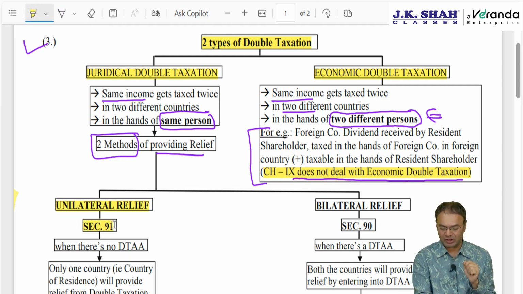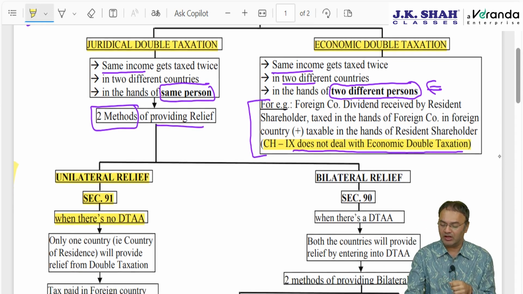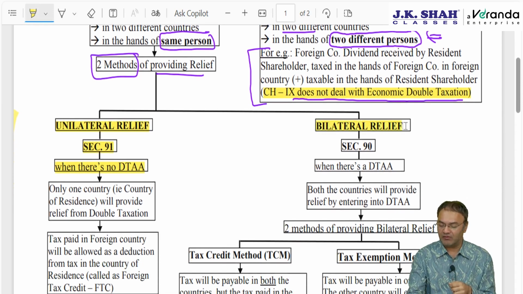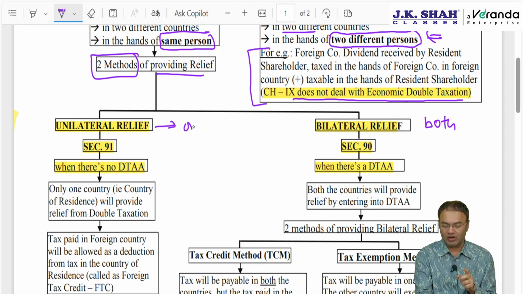It is governed by section 91 and is applicable when there is no DTAA between the Indian government and the government of that foreign country. On the other hand, bilateral relief is governed by section 90 and it is possible when there is a DTAA between India and that foreign country. Bilateral means two people: both countries combined together will enter into an agreement and provide relief.